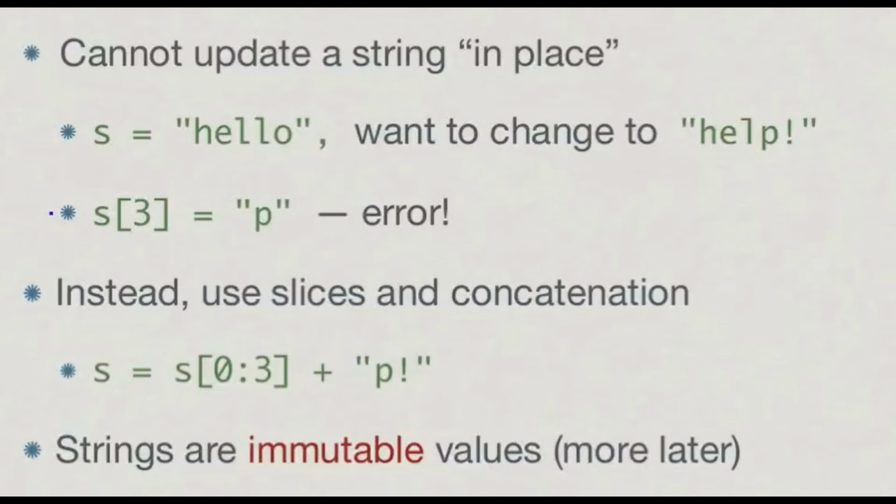Why can't you do it from a single index, or by giving a particular index and changing it? Because strings are immutable. And what is this word immutable? Immutable just means that you cannot modify the string, you cannot change the string. So if you want to change the string, you need to reassign the string. Then only can you modify the string. That is the logic behind modification of strings.